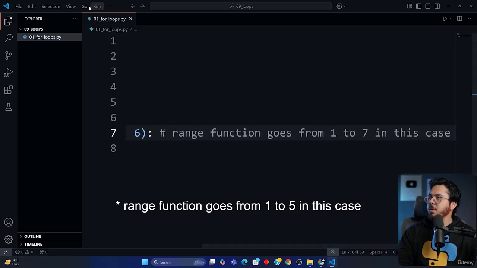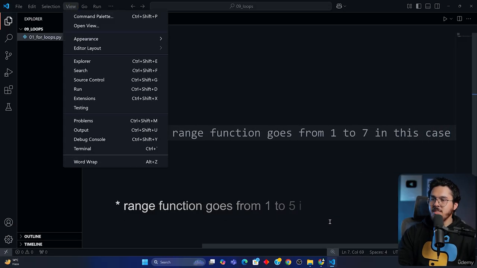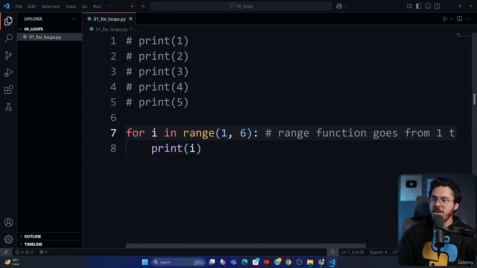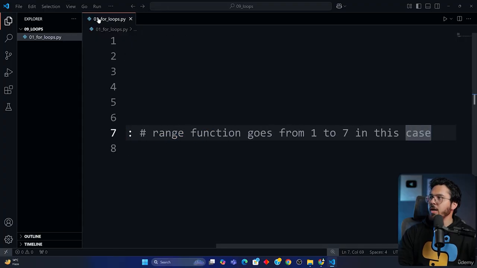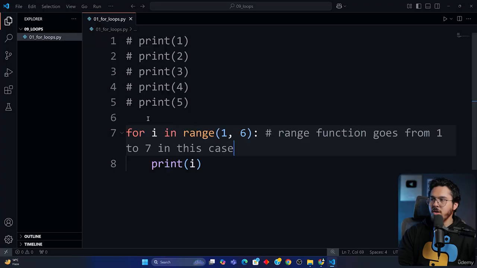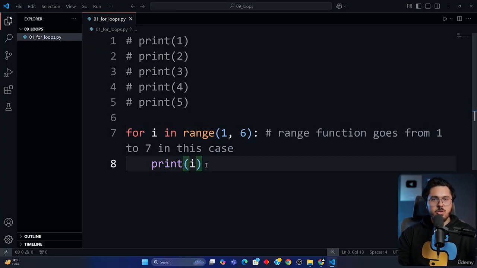Okay, so let me click on view word wrap. If you're facing this horizontal scroll bar and you want to get rid of it, you can go to view and then click on word wrap. These are some tricks that you can learn along with this course, and I don't want to skip all these tricks because these are really very important.